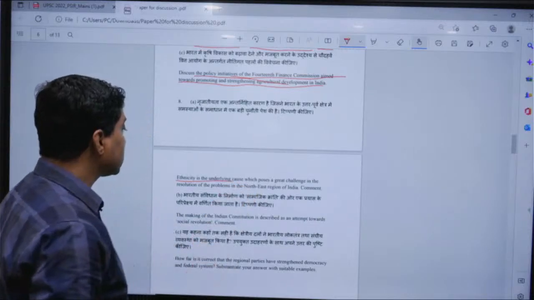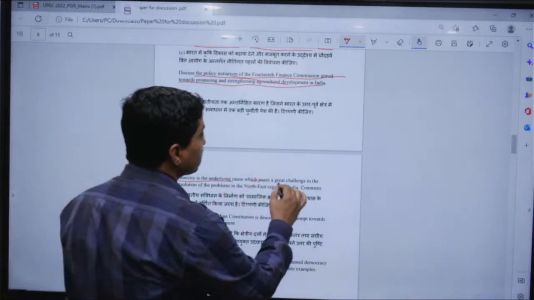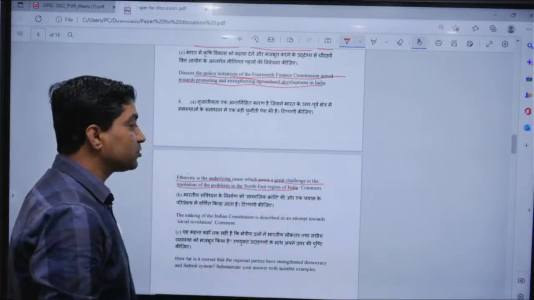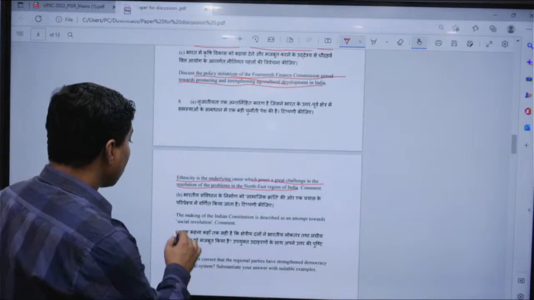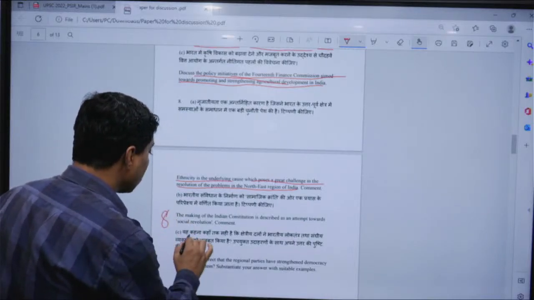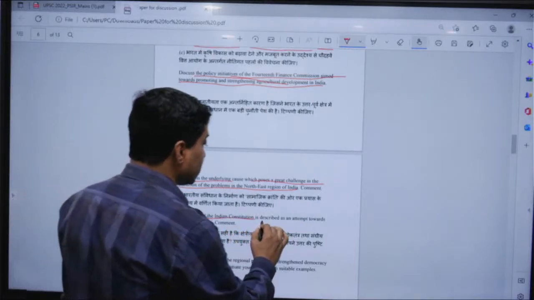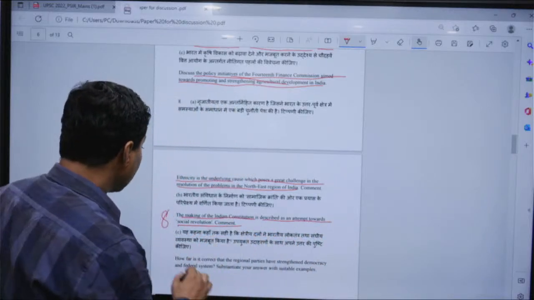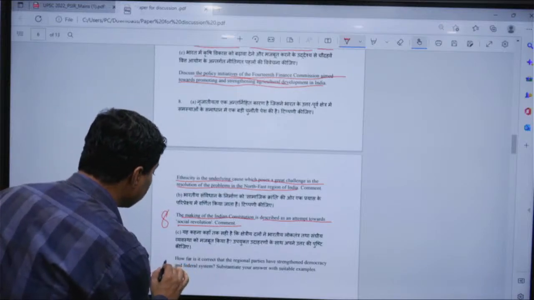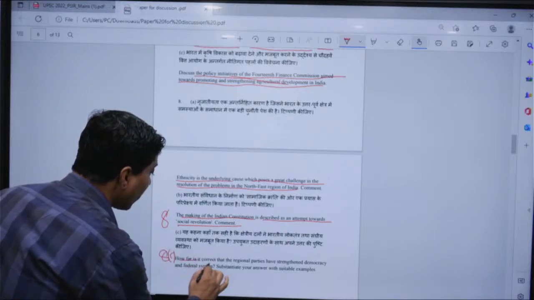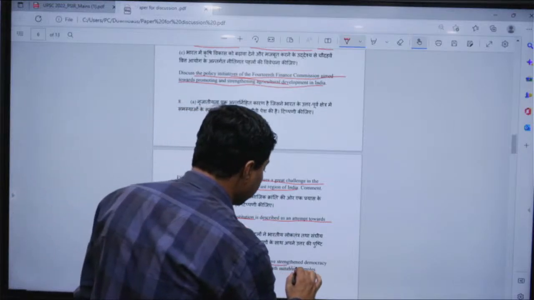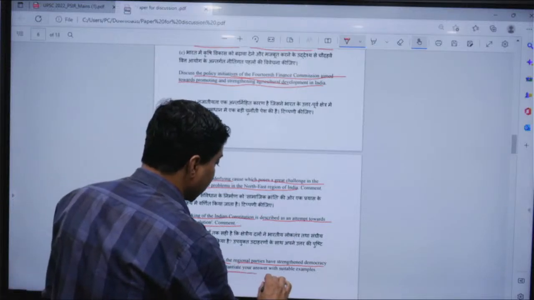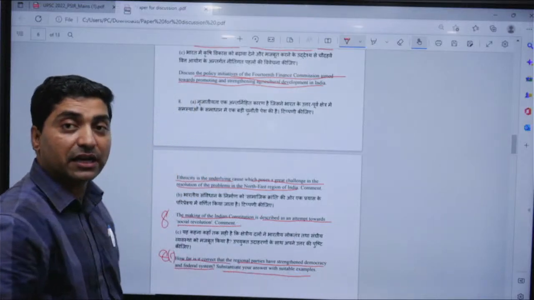Ethnicity is the underlying cause which poses a great challenge in resolution of problem in northeast region of India. Now 8B, the making of Indian Constitution is described as the attempt towards social revolution. Comment. Now 8C, how far is it correct that regional parties have strengthened democracy and federal system? Substantiate your answer with suitable examples.